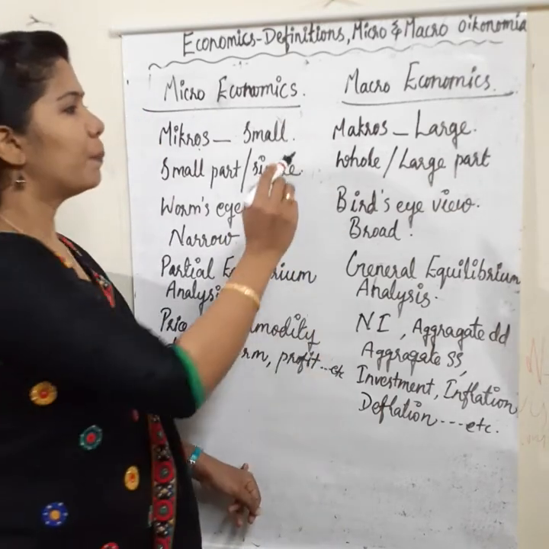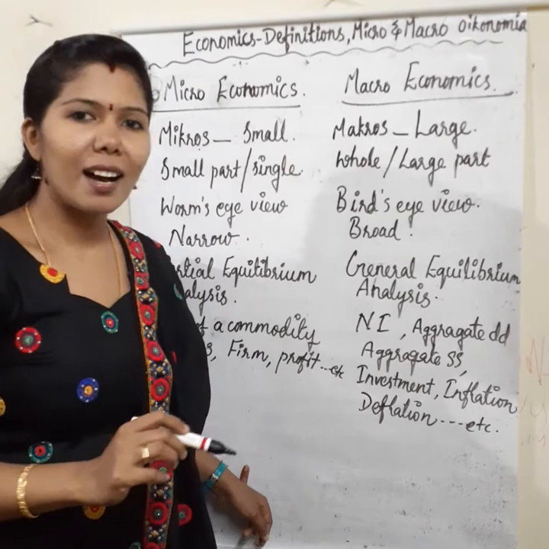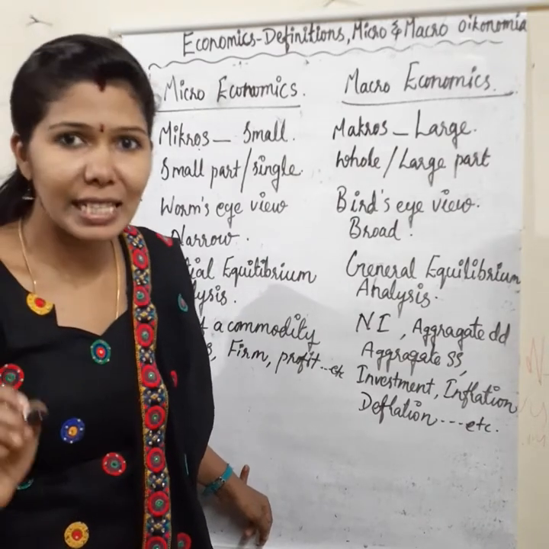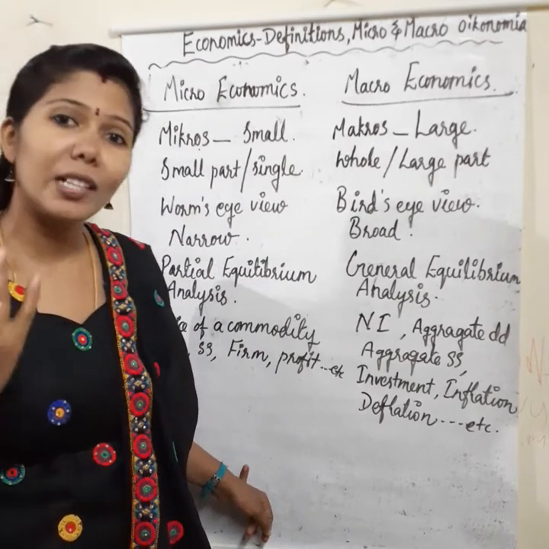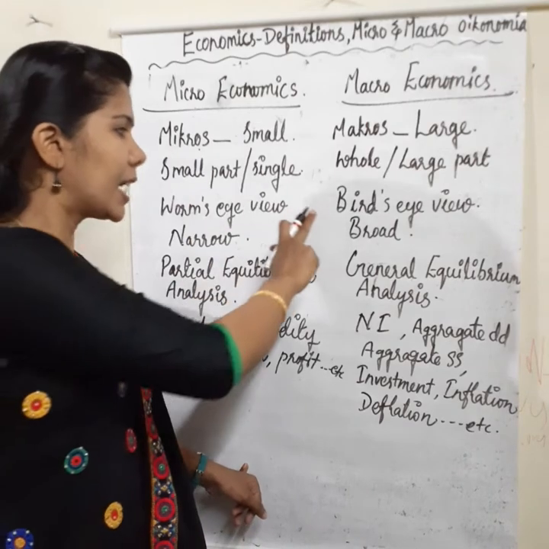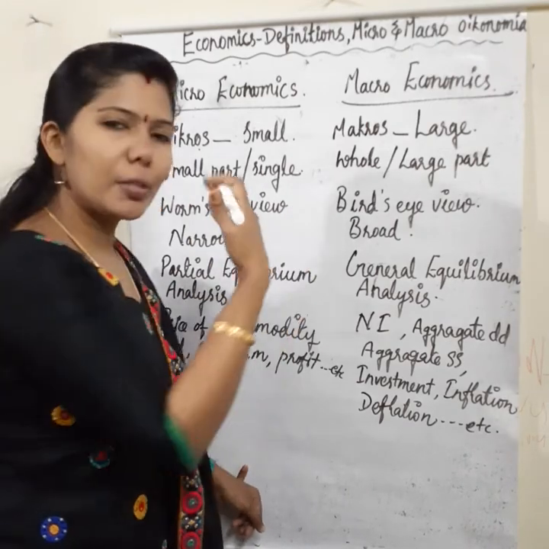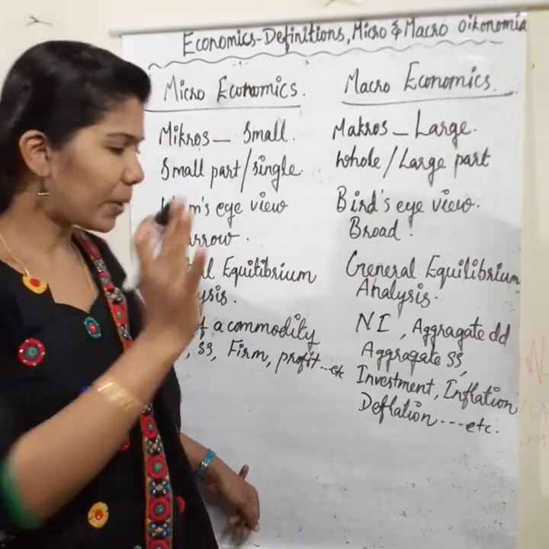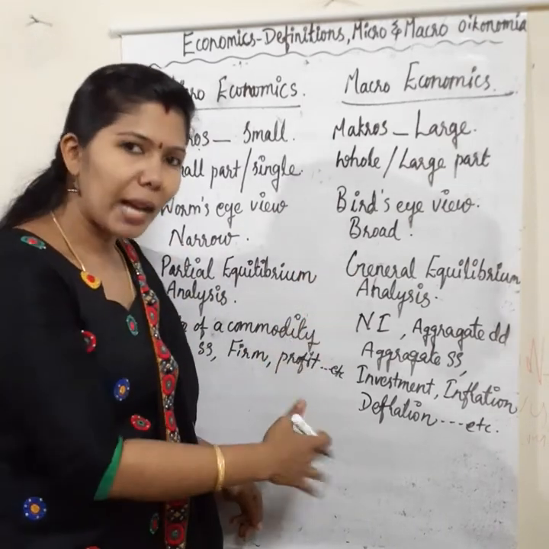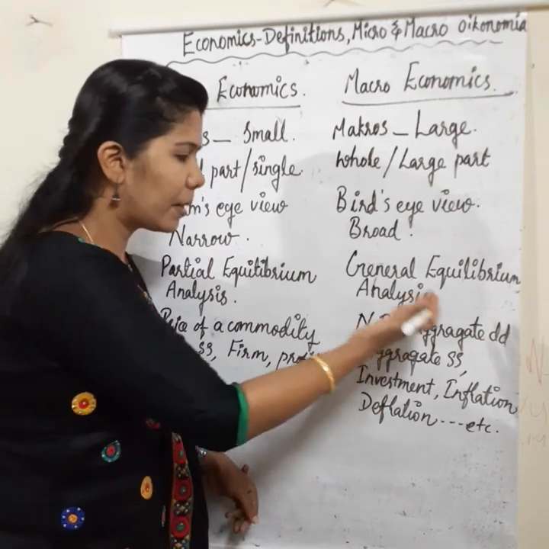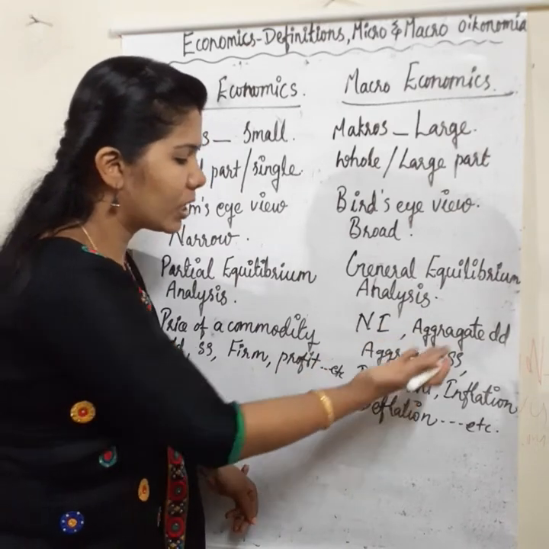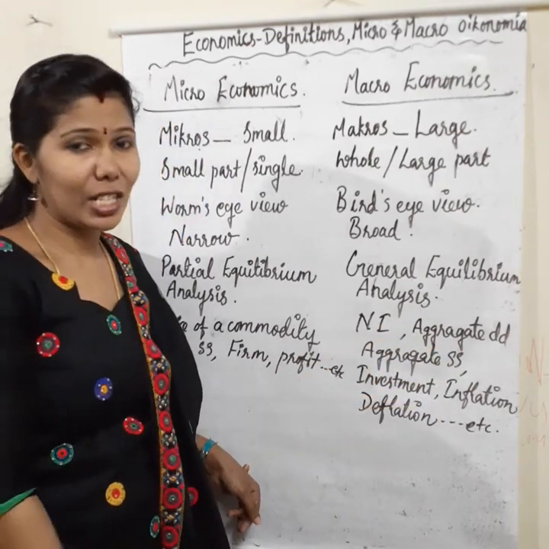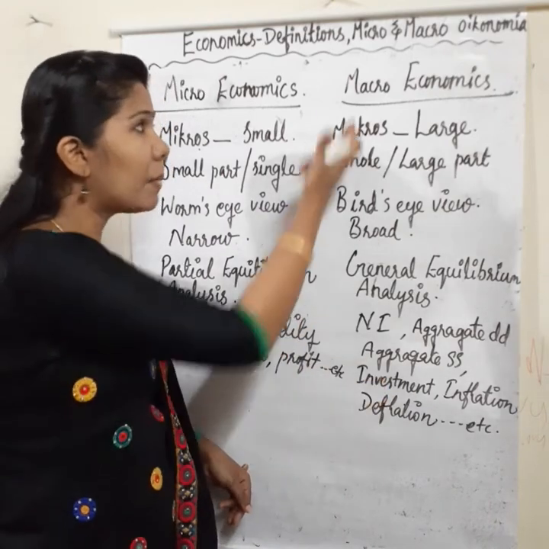Okay, so the word macro means large, which means macroeconomics deals with a large part of the economy or a whole part of the economy. It has a bird's eye view, that means broad theories will be there. Then it is based on general equilibrium analysis. Then important macroeconomic variables are national income, aggregate demand, aggregate supply, investment, inflation, deflation, etc. Big variables we can learn in macroeconomics.